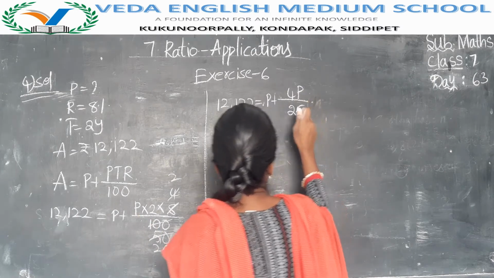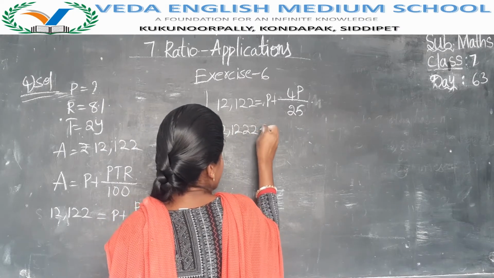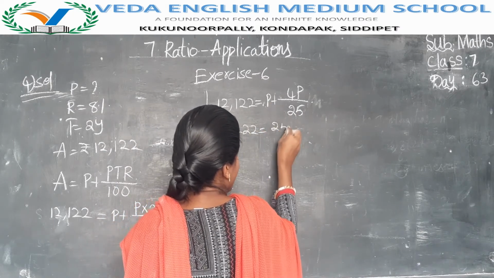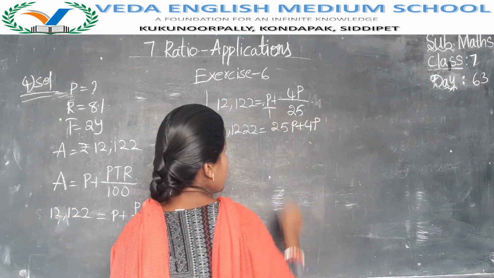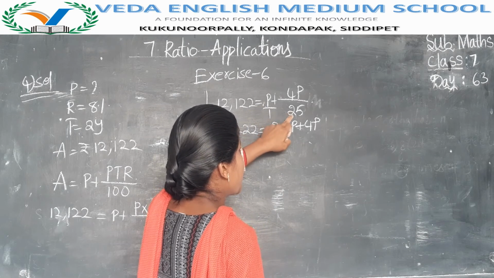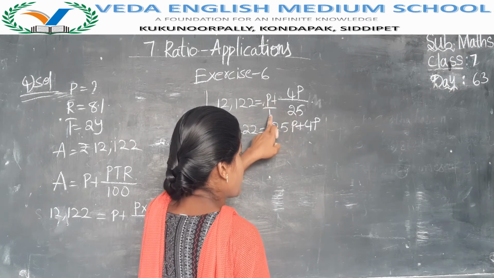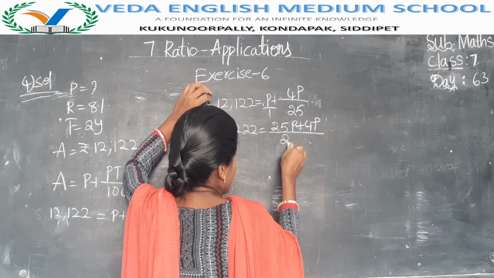So LCM for the denominators. Now 12,122 is equal to 25P plus 4P. Why? Because if we don't have anything in the denominator, we can divide the first fraction's denominator with the second fraction, and the second fraction's denominator with the first fraction. Then we will get like this only. Here denominator is 25.